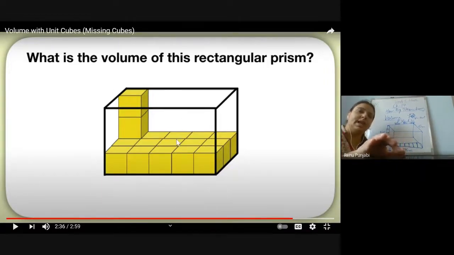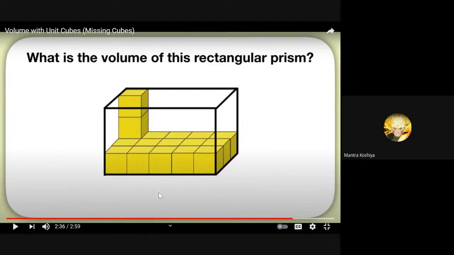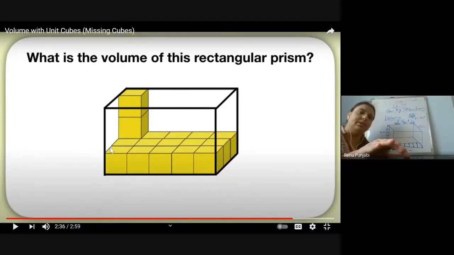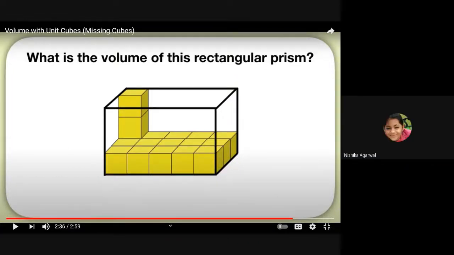Mantra, please give me now answer. 3. So Mantra, now tell me 5 is the length, 3 is the breadth, and 3 is the height. What will be the volume of this? 45. 5 into 3, 15. 15 into 3, 45. Is he correct, children? Yes, ma'am.